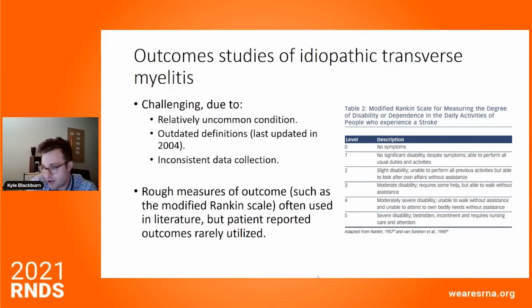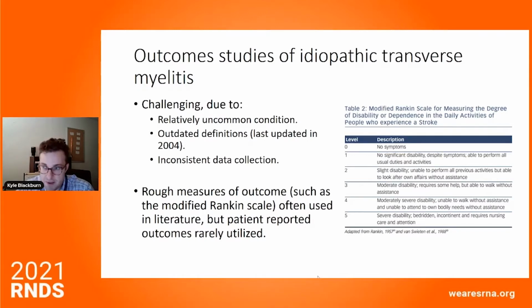One of them I show you on the right here is the modified Rankin scale, which is, so there's 0, and actually there is a level 5, which is severe disability. And in between are different levels of what they define as disability. And really what they're referring to is motor recovery. That's really what this is heavily geared towards. So it's kind of a rough measure. It doesn't really give us the comprehensive picture of what somebody has gone through.